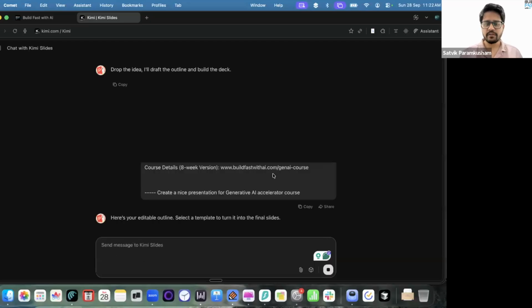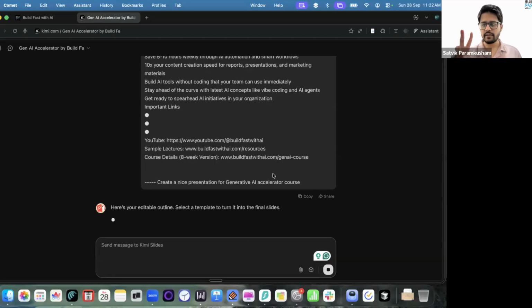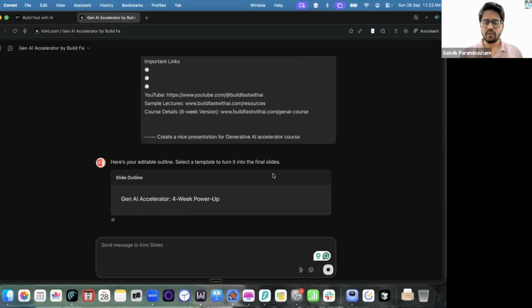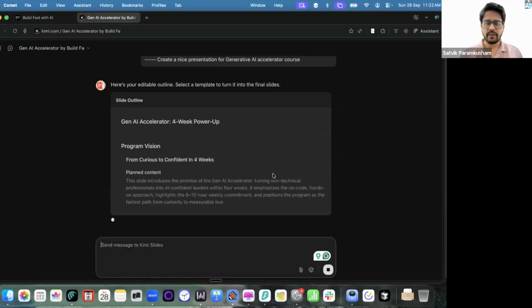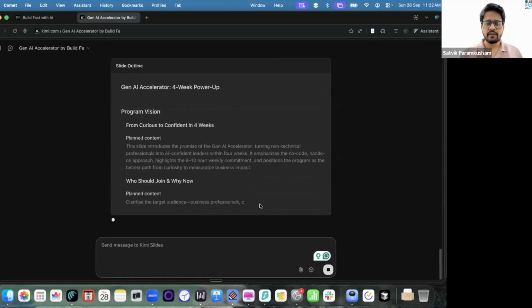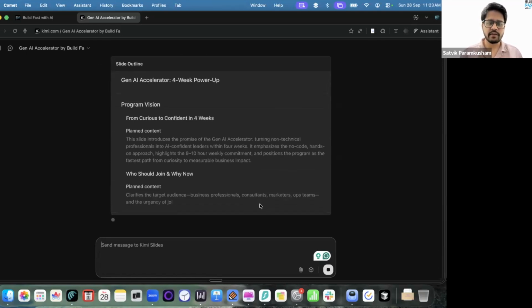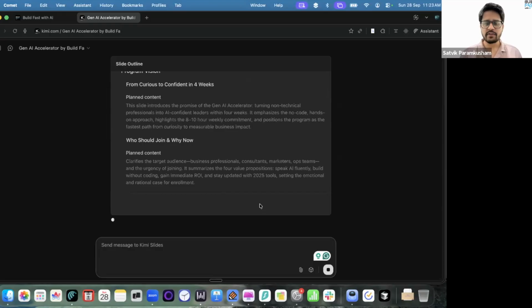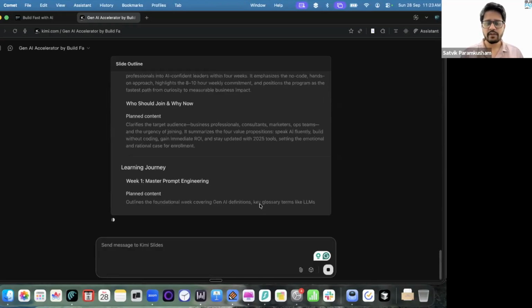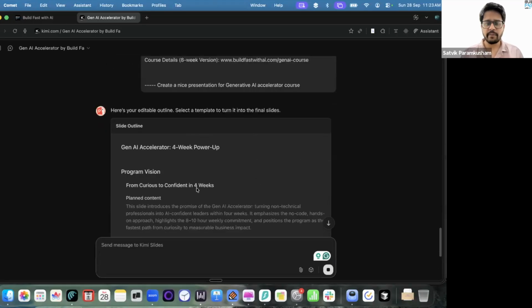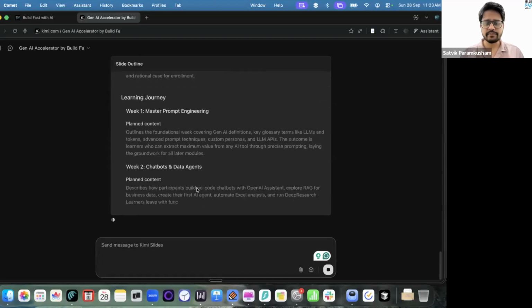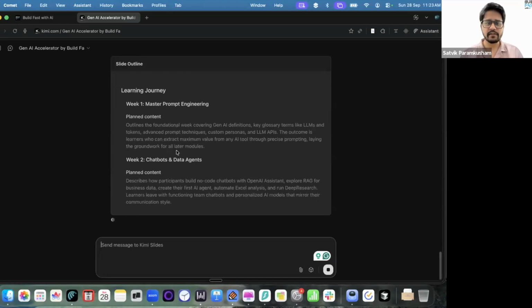So here the slide creation happens in two steps. The first step is creating the outline, right? The outline of the slide will be created in a matter of 2-3 minutes. It will take all the content that you give and create a slide layout. Once it creates a slide layout, you can give it feedback on what you want to change and what you don't want to change. And if it's already looking good, you can directly export it. So two steps. We are now at the first step where it is giving us the plan. This will take a couple of seconds, so we can wait and see how the plan turns out.